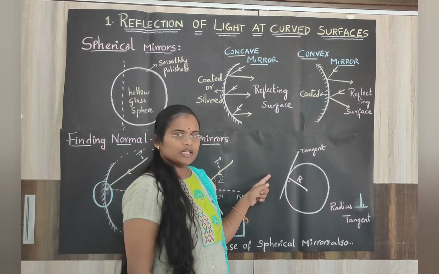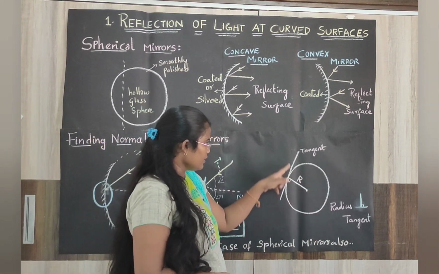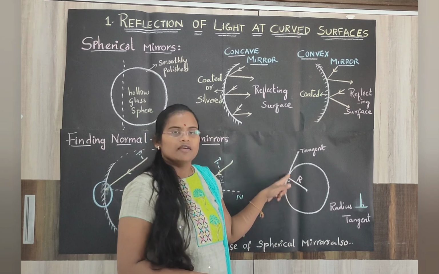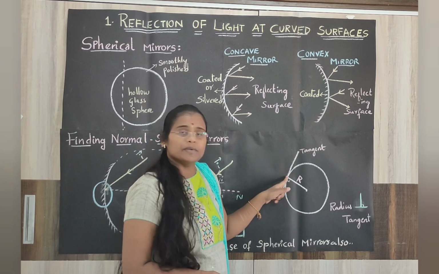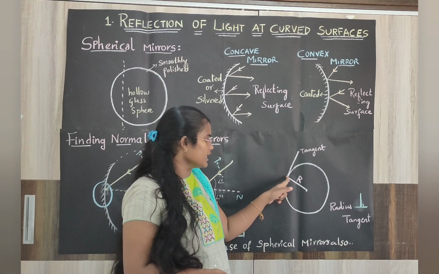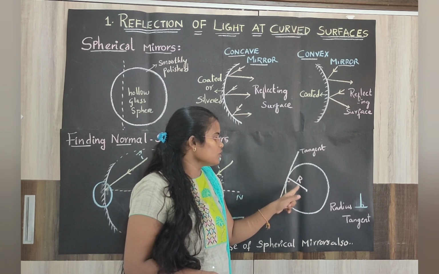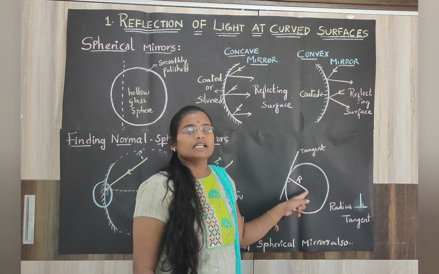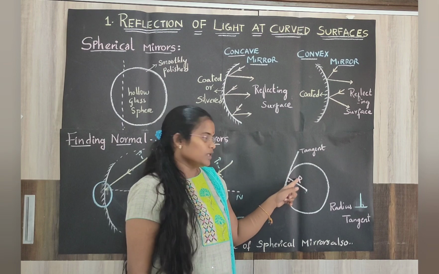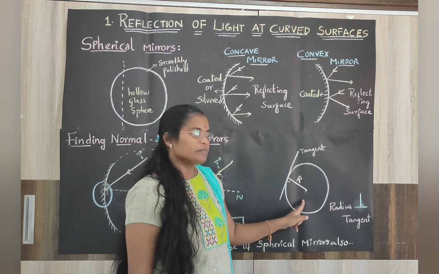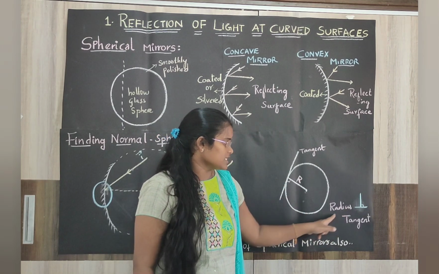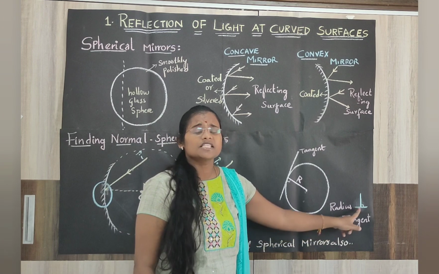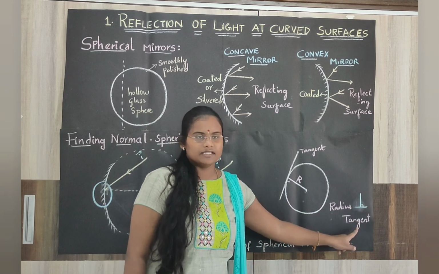Because in geometry we know that when a tangent is drawn at a particular point to a circle, the perpendicular at that point is nothing but the radius. In simple words, the radius of a circle is perpendicular to the tangent.